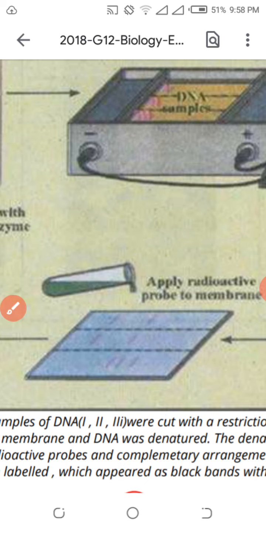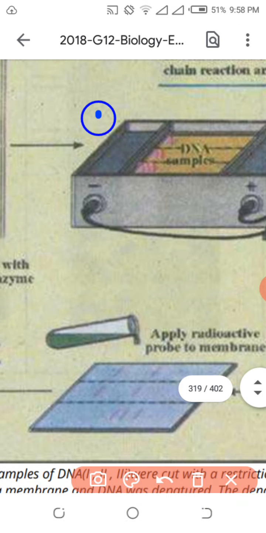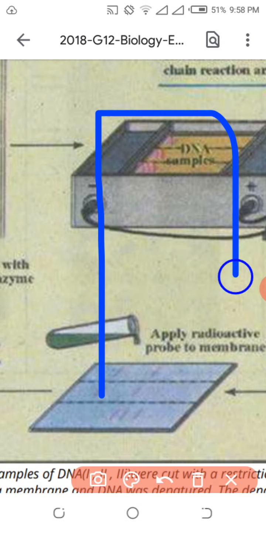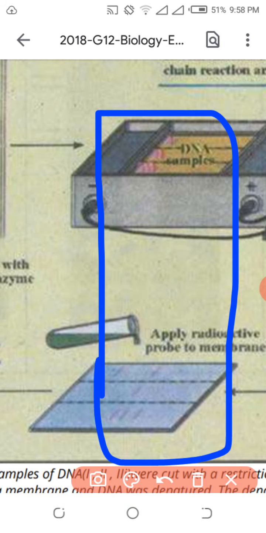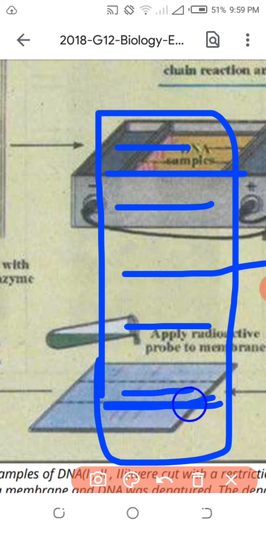By this way, in the electrophoresis technique, a nitrocellulose membrane is used, in which agarose gel is used, in which friction is less, and the strands can move quickly from the negative to the positive side. What will happen? They will move according to density. So the less dense strand will move closer to the positive charge, and the maximum density DNA strand will be at the bottom, meaning closer to the negative charge.